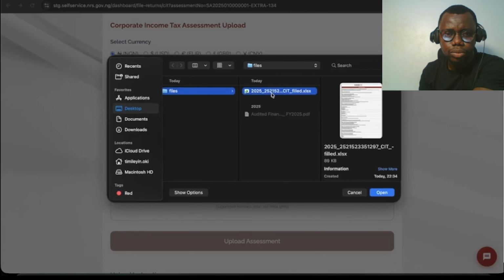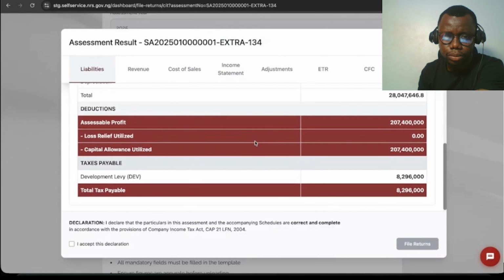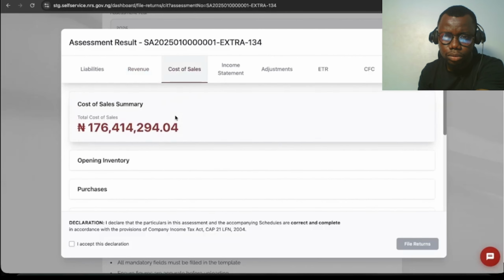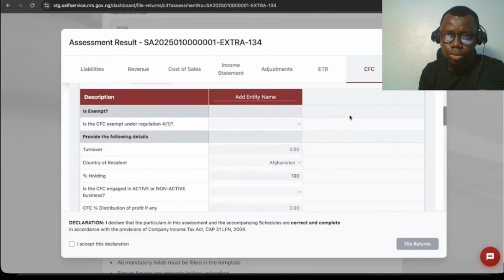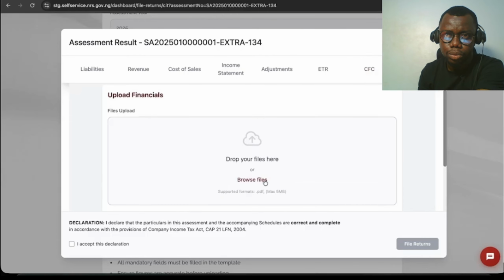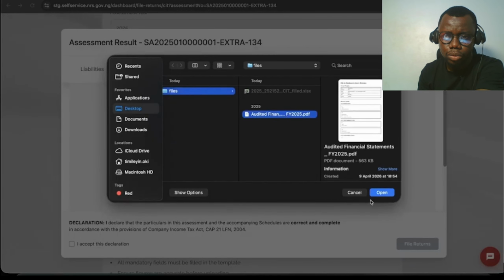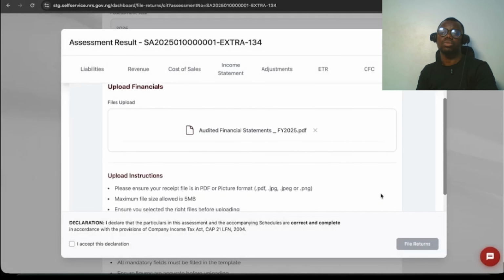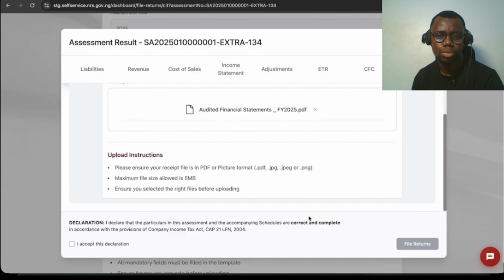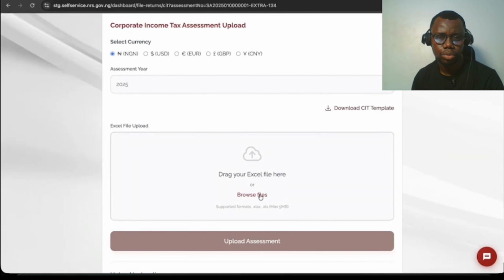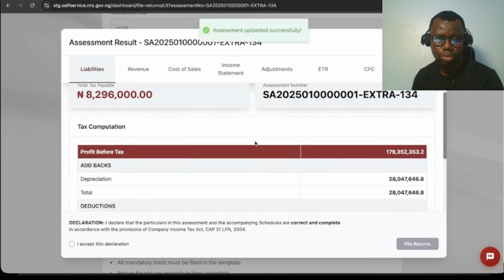Save the completed template and return to the Rev360 portal. Upload the file and preview the system-generated tax computation. Review the taxable profit, adjustments, and final tax liability to confirm accuracy. Next, upload your audited financial statements. Ensure the document is complete, clearly scanned, and includes all required components such as the auditor's report, financial statements, notes, and supporting schedules. All figures must align with the values submitted in your template.